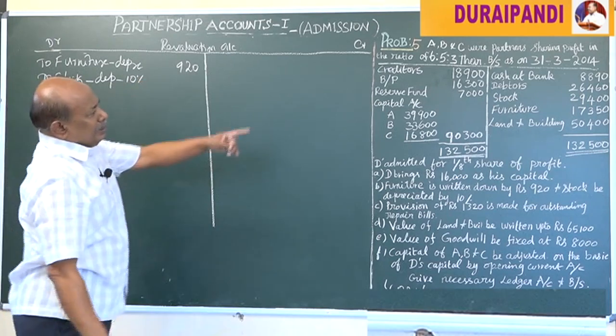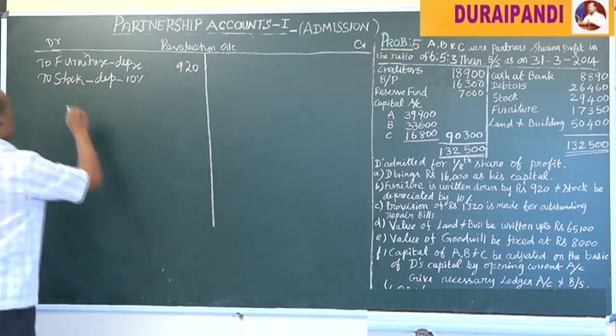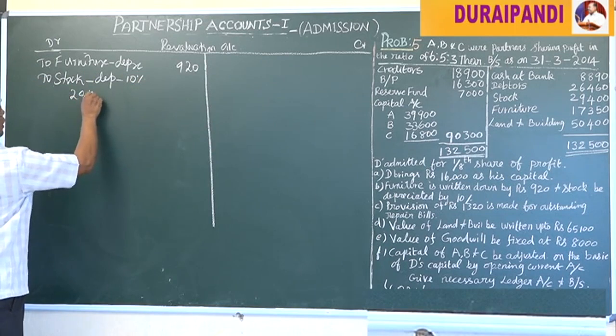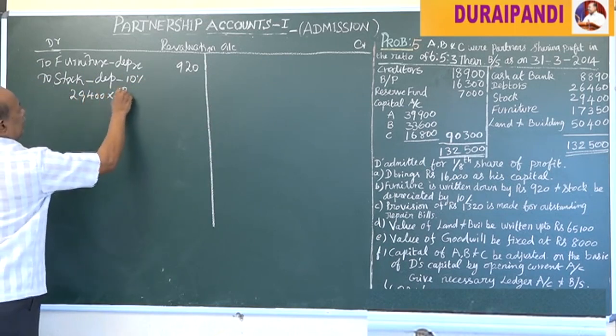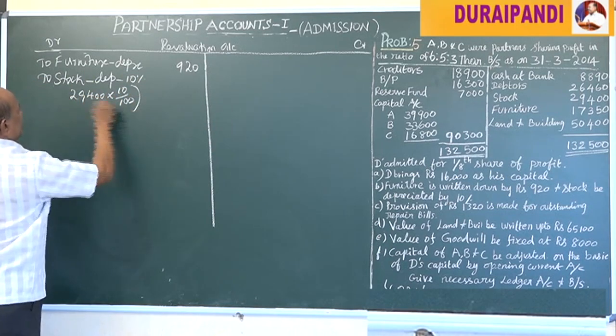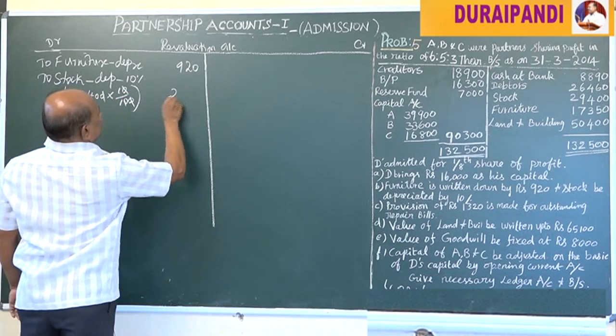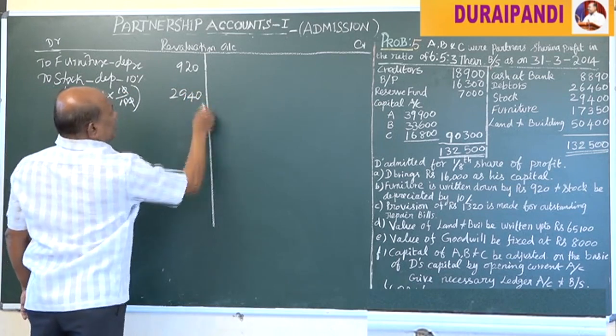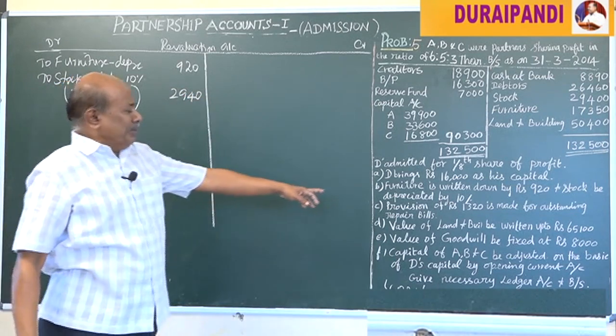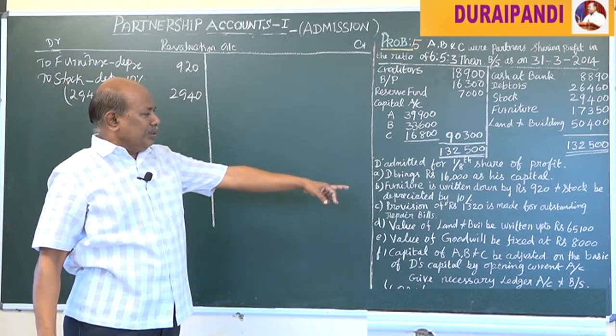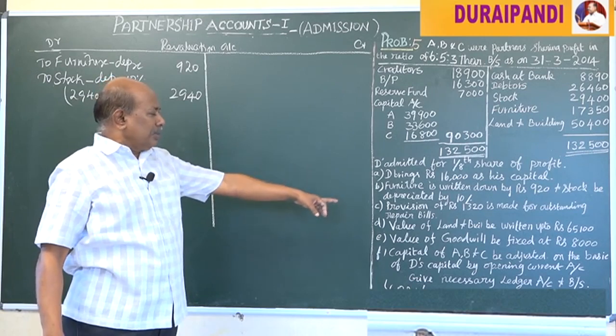Here the value of stock was 29,400. 29,400 into 10 by 100, that is equal to 2,940.